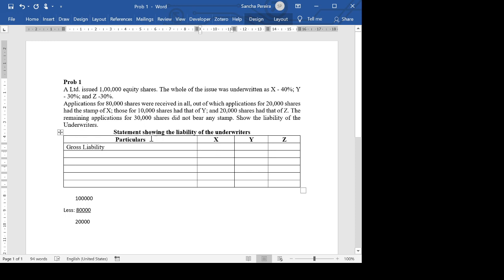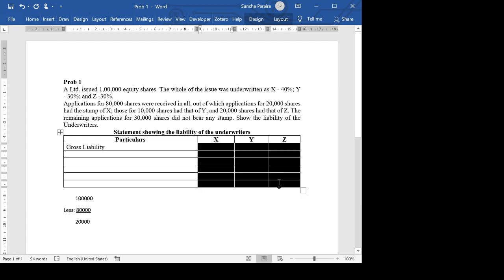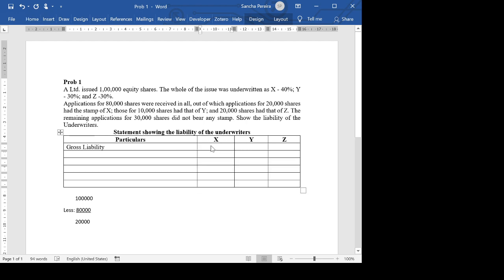Okay. So out of 1 lakh, how much responsibility did X take? 40%. That means 40,000 shares. Out of 1 lakh, X took responsibility for 40,000 shares, Y took responsibility for 30,000 shares, and Z took the responsibility for 30,000 shares. What's the meaning of this? That is, if the public did not subscribe to a single share, X would have to take 40, Y would have had to take 30, and Z would have had to take 30.